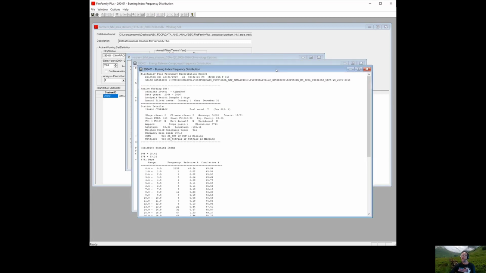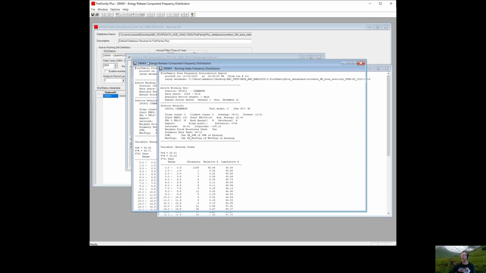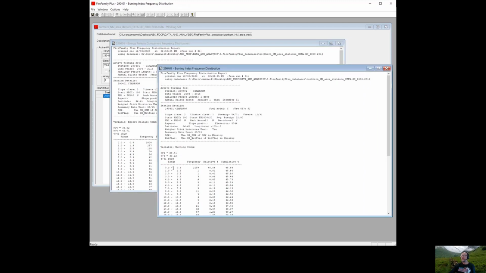And indeed it does. Hopefully these are accurate. So down here we have the burning index percentile values. So for 90th percentile, probably called a 28, 97th called a 33. On the other hand, for energy release component, you have a 39 and a 47. We need to write these numbers down along with the percentile value and the station number. We'll be referencing this later when we go and enter the information into WIMS. But this is a critical step that must be taken before then.